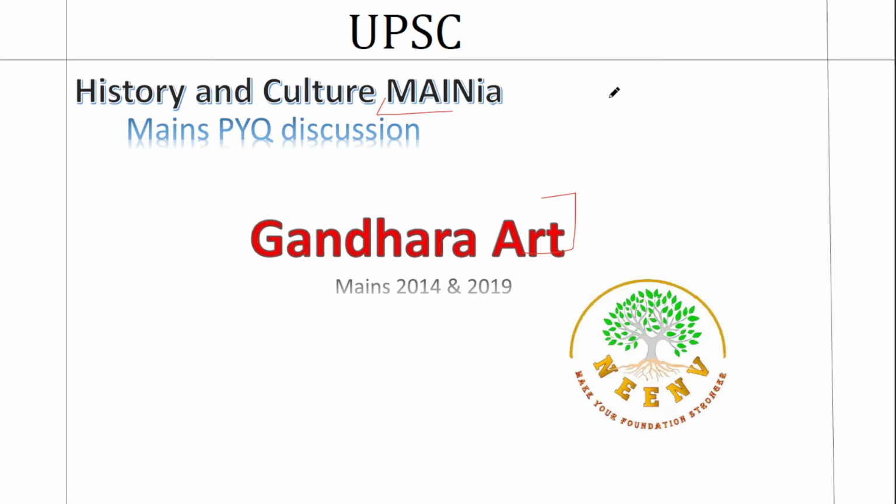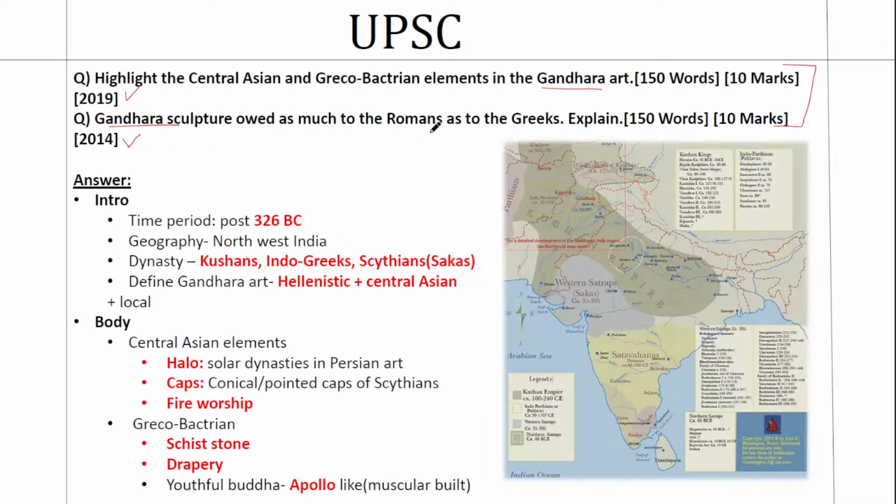So we'll start this. As I've said, this is the first of a series of videos where we will discuss all the history and culture questions of the past 10 years. We will have the questions from ancient and medieval India from the perspective of art and culture, because for mains you don't have a political angle. Then you have questions from modern India, you have questions from post-independence consolidation, and finally you have questions from world history. So all these four themes will be covered under the history and culture mains PYQ discussion. Let's start with Gandhara art without wasting any time.